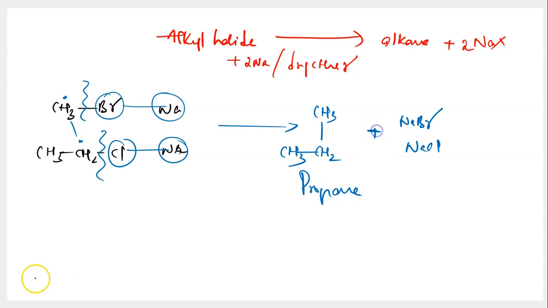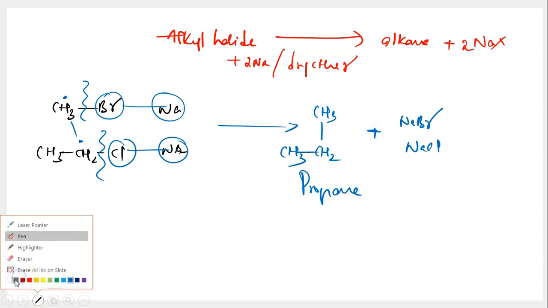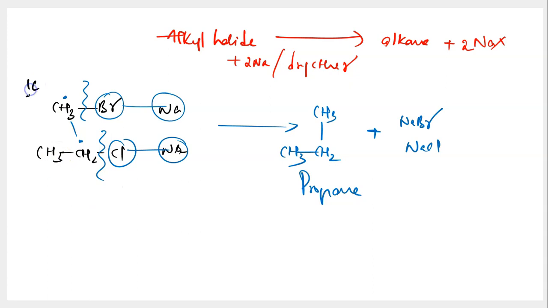Now, if you look at the number of carbon atoms on both the sides, on the left hand side, you are having 1 carbon atom in the first molecule, 2 carbon atoms in the second molecule. And on the second side, you're having 3 carbon atoms, right? So number of carbon atoms on both the sides is not equal in case of Wurtz reaction, all right? So this is what is Wurtz reaction, conversion of alkyl halide into alkane.